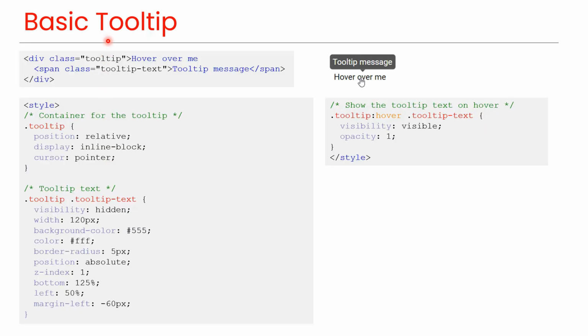Basic tooltip. Here we have a basic tooltip example. This is the HTML code and this is the CSS code. Here you can see that we have enclosed the tooltip text in a separate class. In the CSS code we have initially specified visibility hidden for the tooltip text, which hides it by default. And here we have specified visibility visible for the tooltip text, which is applied when the user hovers over the tooltip element. In this way the tooltip is hidden and shown according to the hover behavior. The rest of the code is just for styling and positioning the tooltip.